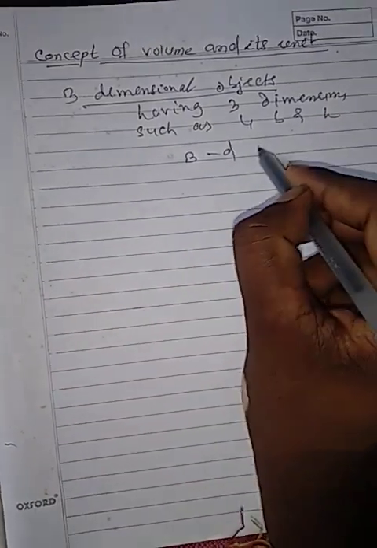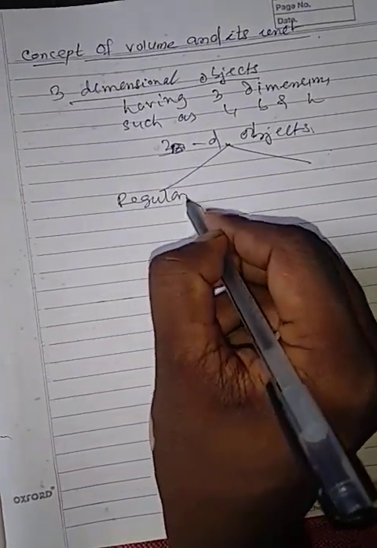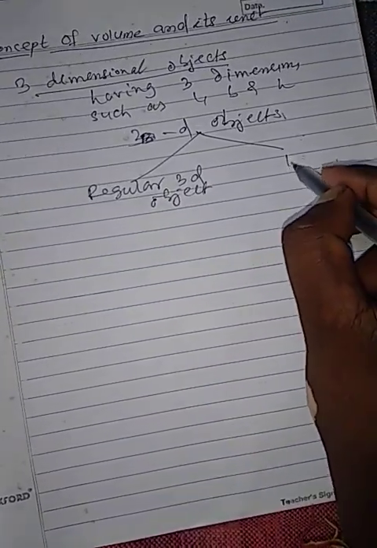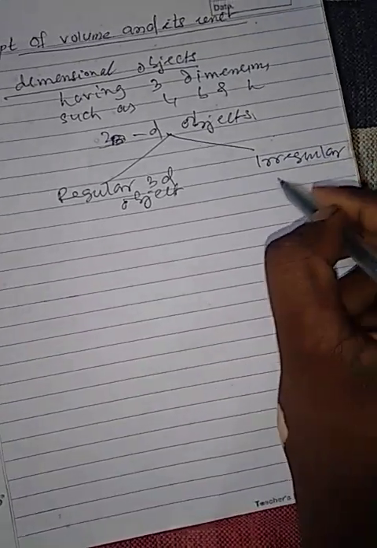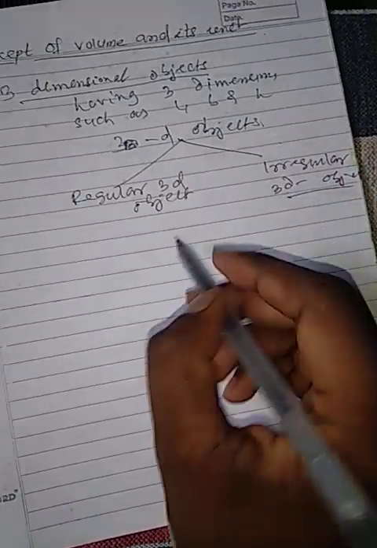And we will categorize 3D objects into two types. One is regular three-dimensional objects and the other is irregular three-dimensional objects.